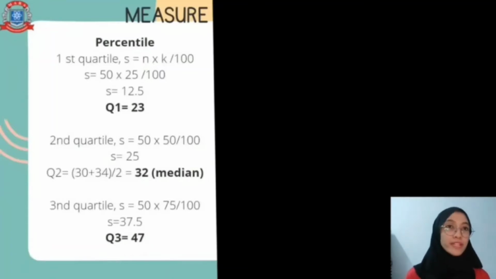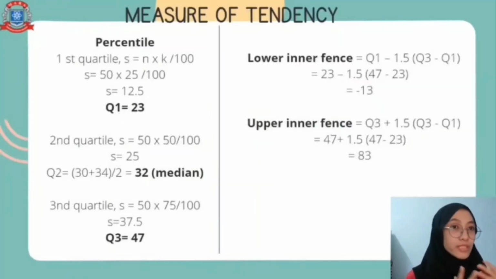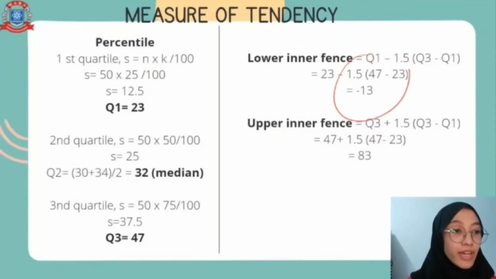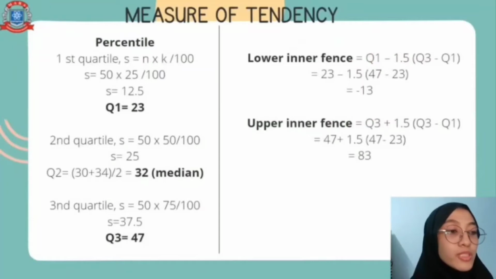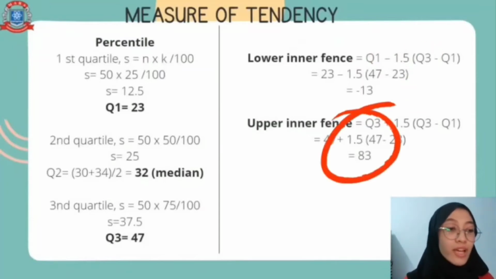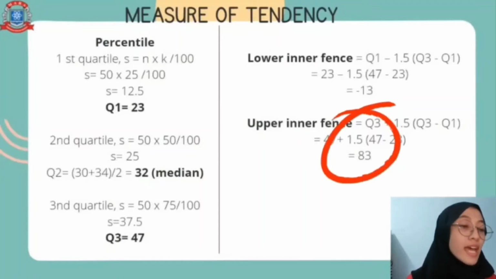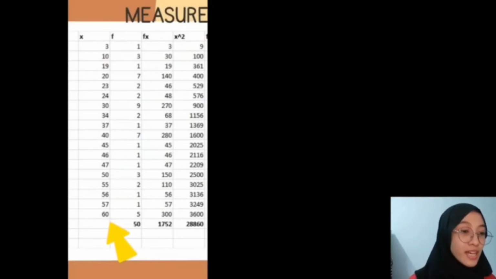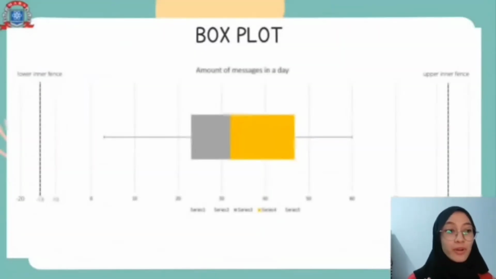To find the lower inner fence, we have to use the formula: first quartile minus 1.5 multiplied by the IQR, which is the interquartile range. So we substitute, and the answer is negative 13. And for the upper inner fence, we use the formula, substitute the values, and we get the answer 83. The minimum value is 3 and the maximum value is 16. We can construct the box plot.